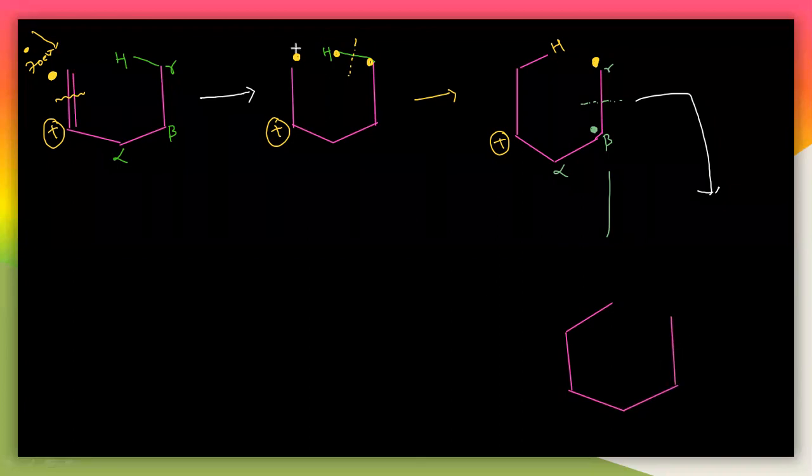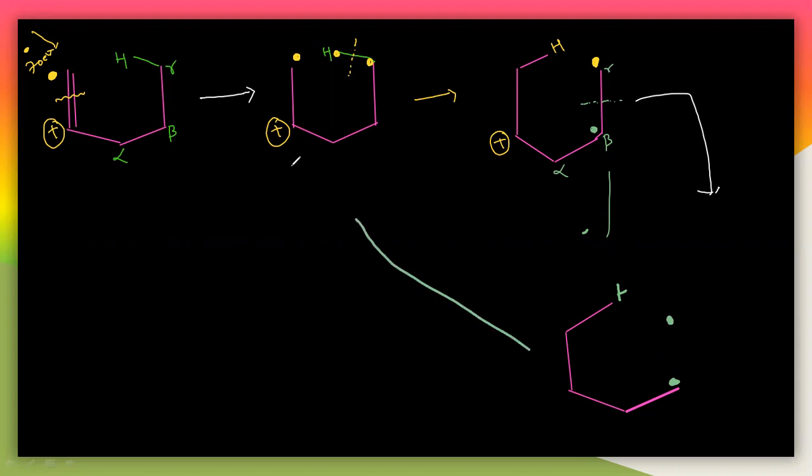So let us remove this. See what happens here. Now you will get particularly the hydrogen here. This is our hydrogen which is on the left side. But the bond is broken here. This is the bond here. So here you will get the cation, sorry, radical here, and here also you will get the radical here.